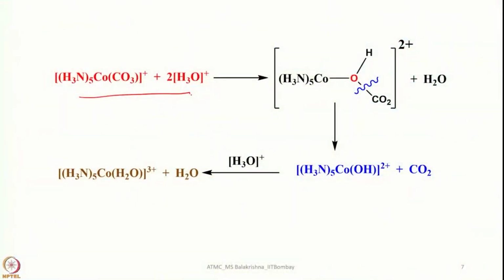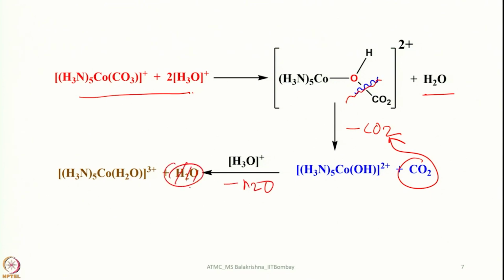So, now let us look into this reaction. You see, I have given here, first what happens, a molecule of water, of course here hydronium comes and then it attacks the oxygen lone pair and we have a dicationic species of this type with the H2O coming out. Now in the next step, this bond goes, and here minus CO2 comes out, this is what I have written here, and now it forms a hydroxy compound, and again when this is treated with another mole of water, minus H2O comes out, and now it forms here.